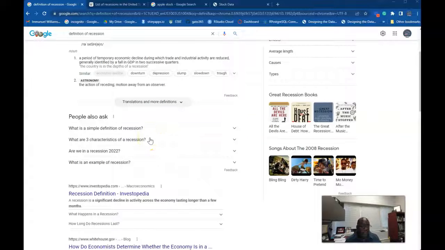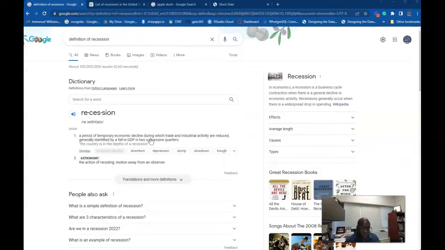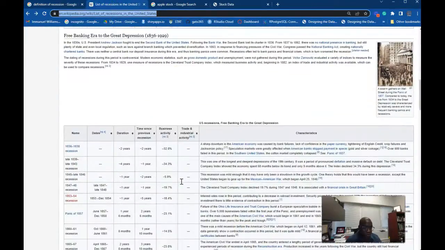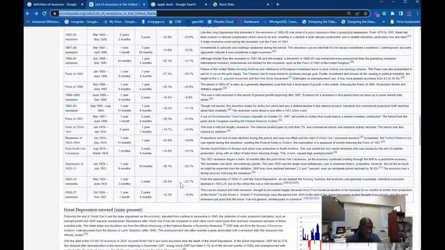So I love teaching at Cal Poly. My students always get me to look at things a little bit deeper. I have two students that are really interested in looking at finance data, and they would tell me that a recession is when your GDP is negative, or reduced, two quarters in a row, two successive quarters in a row. And so that led me to say, you know what, I'm going to go into this recession, the history of recessions in the United States.